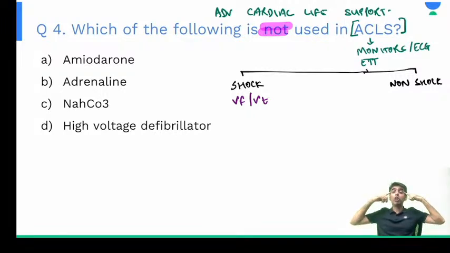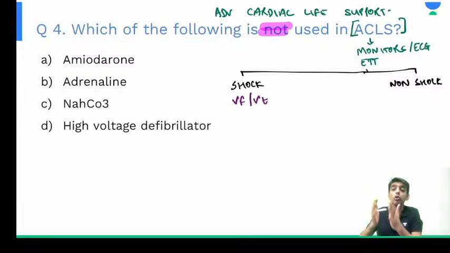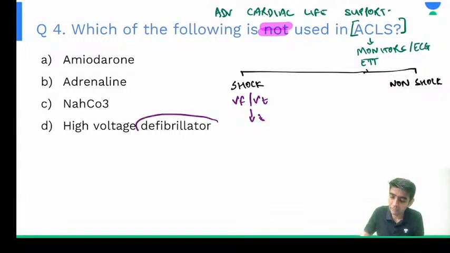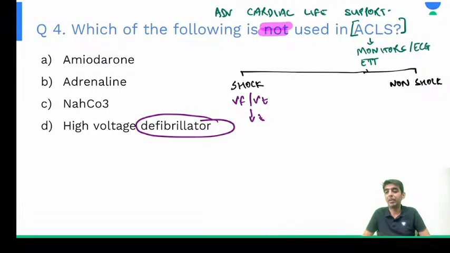Now what do you mean by shockable rhythms? Whenever you see these rhythms on the monitor, you should deliver the shock as soon as possible, right? Now how do we deliver the shock? It is delivered with the help of a defibrillator, right?